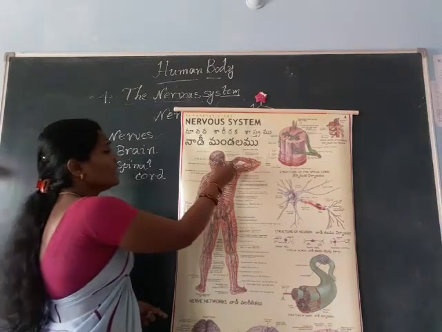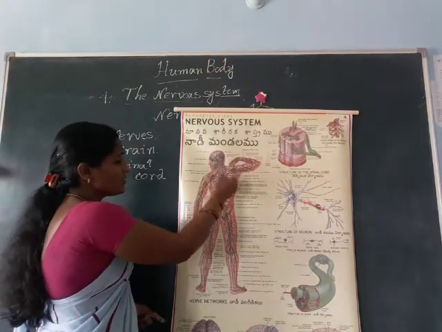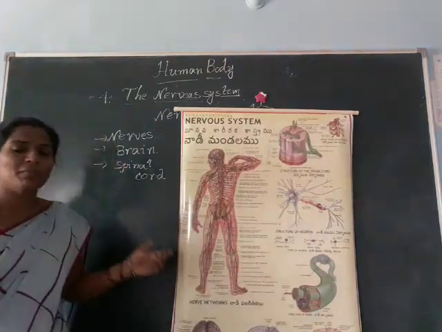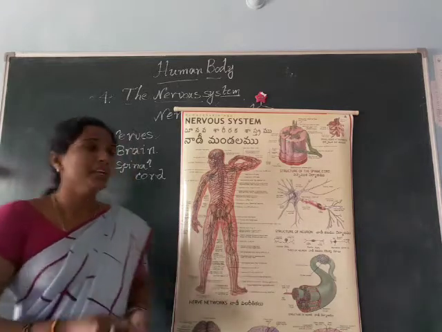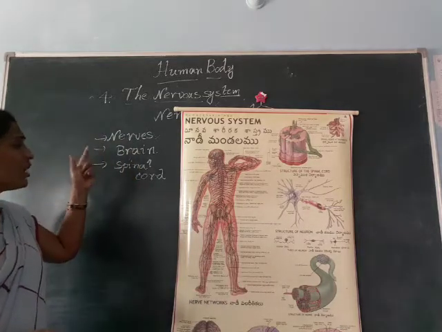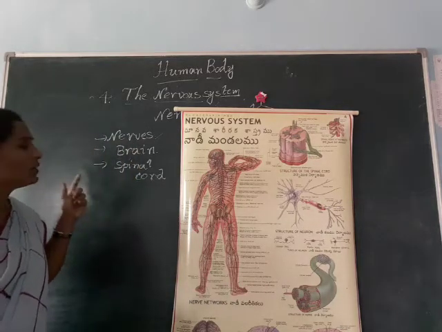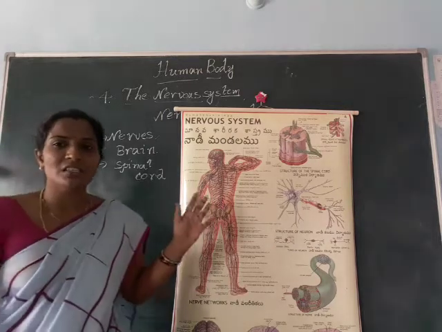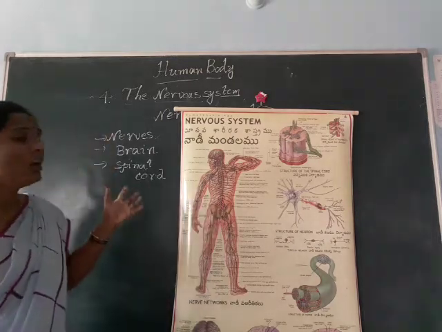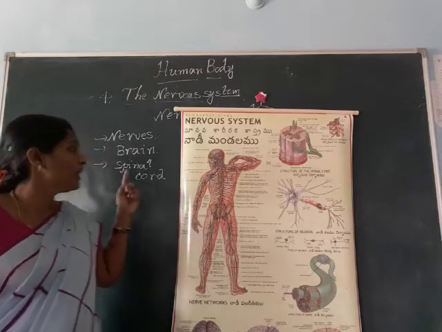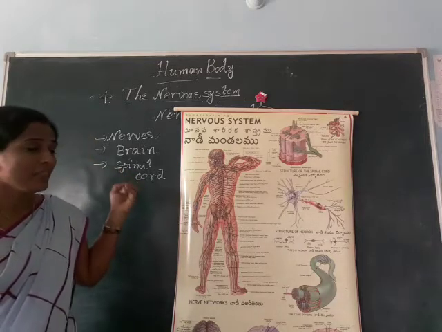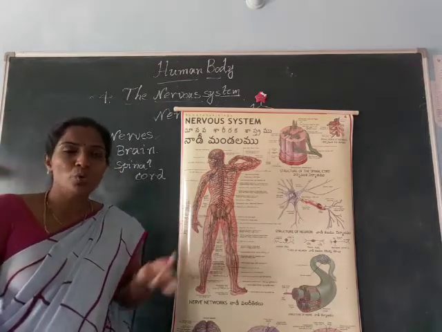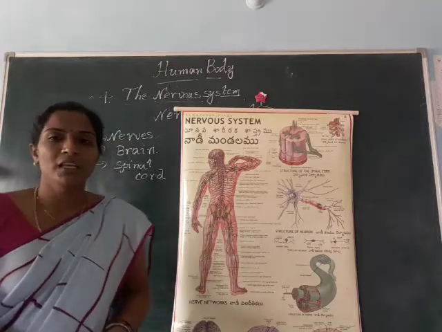Through the nerves the message comes through the spinal cord and passes to the whole body. Anyway, these three, nerves, brain and spinal cord, are the main organs in the nervous system. Okay, and all actions are also controlled by our brain only. The brain is giving messages to all over our body.